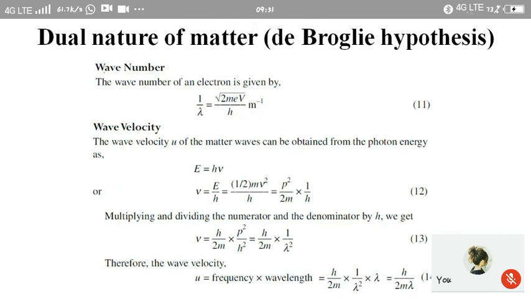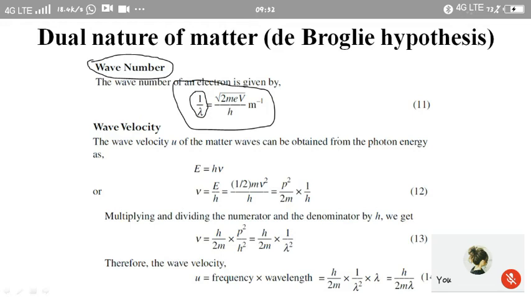Next parameter is wave number. If a wave is associated with a moving particle, we define wave number as the reciprocal of wavelength. If you take the reciprocal of wavelength, that parameter is known as the wave number. Now for an electron, 1 by lambda: already we have seen lambda is equal to h by square root of 2meV. Therefore, if you take 1 by lambda, it becomes square root of 2meV by h.